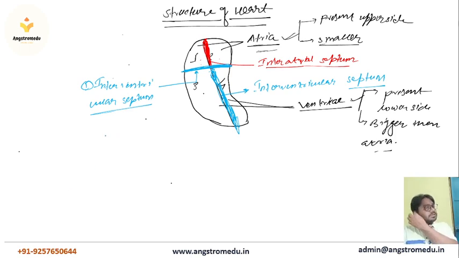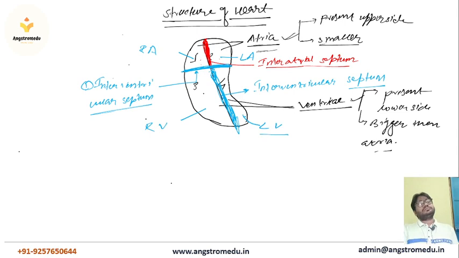And the third structure present in the heart is the wall. Okay, so this is the right atria, this one is the left atria. Similarly here, this is the right ventricle and this one is the left ventricle.